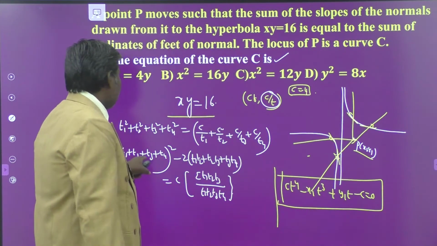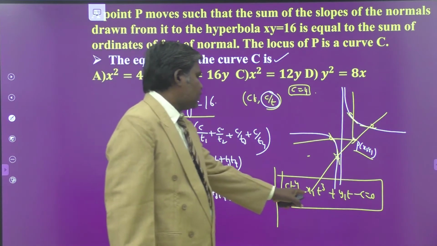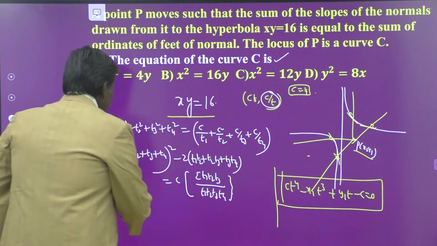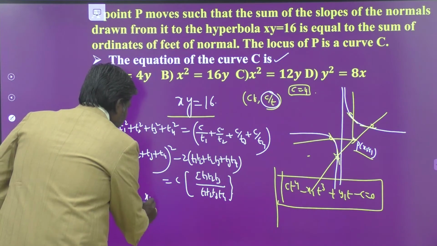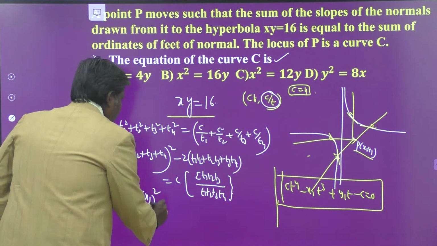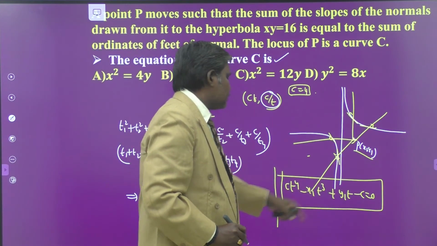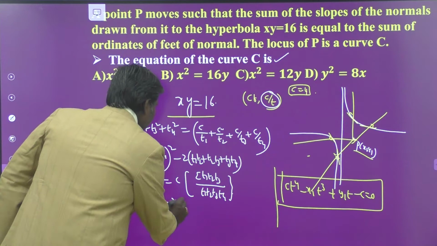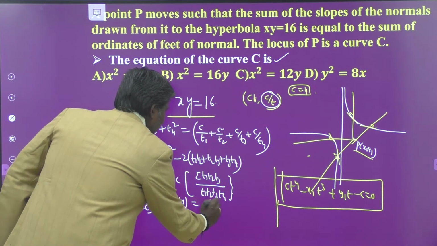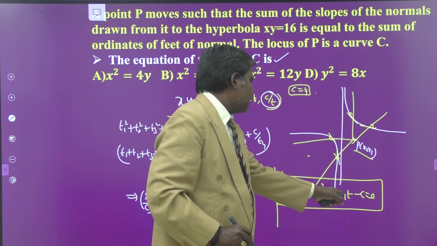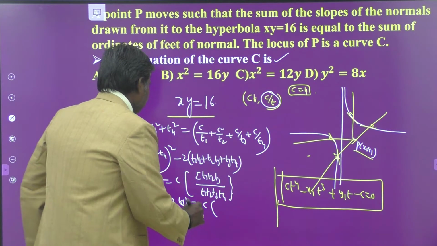So what is t1 plus t2 plus t3 plus t4? The sum of the roots is equal to x1 by c. So x1 by c whole square minus 2 times the sum of the products of the roots taken 2 at a time. The t square coefficient is 0, so you have 2 times 0, that is equal to c times the sum of the products of the roots taken 3 at a time, that is minus y1 by c.